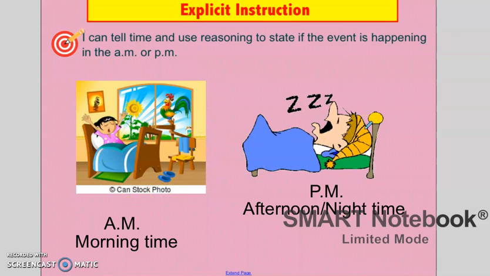Now, take a look at this picture over here. He's sleeping. When people sleep, or in the afternoon, that would be PM. So nighttime and the afternoon is always going to be PM when we are telling time. Okay, my friends? Let's practice.